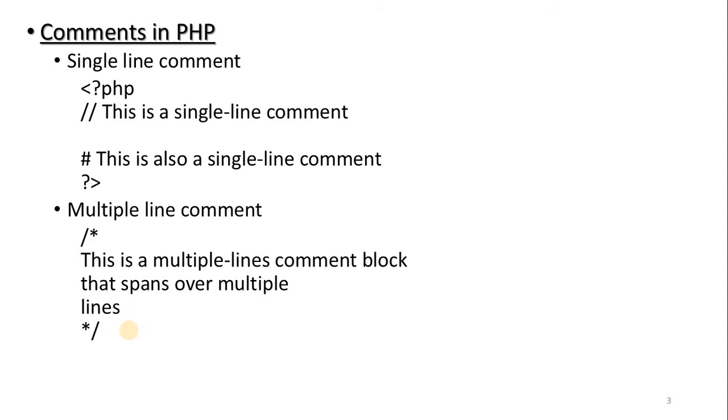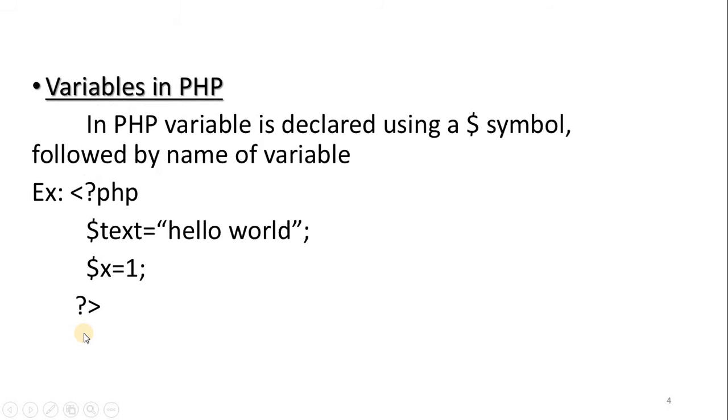Next we will see the comments in PHP. We have two kinds of comments, single line comments and multiple line comments. For single line comments you can use two slashes or you can use a hash. In the case of multiple line comments, you use slash star to start the comment, and you end it with star slash, which is the ending of the multiple line comment.